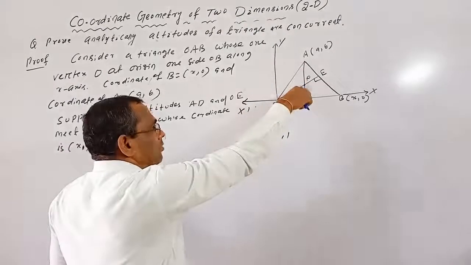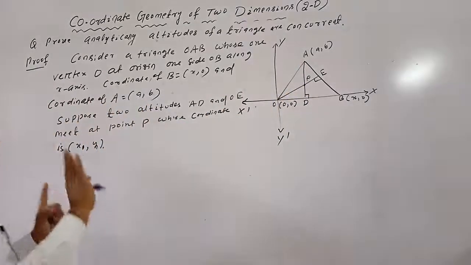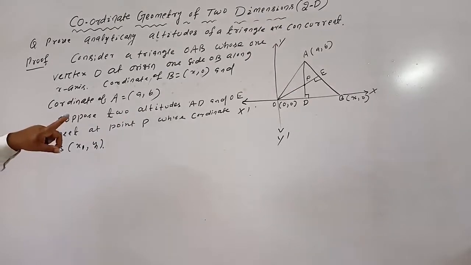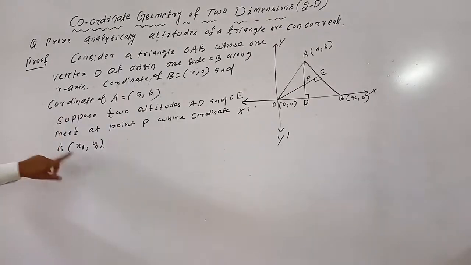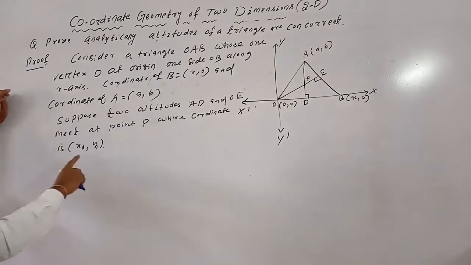Any point on a line parallel to the y-axis must have x coordinate a. Do you understand?